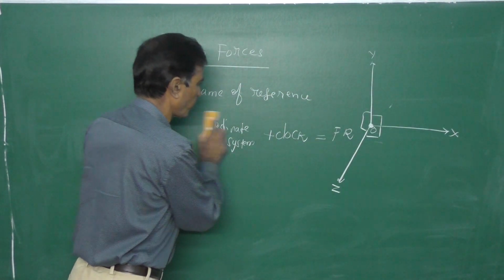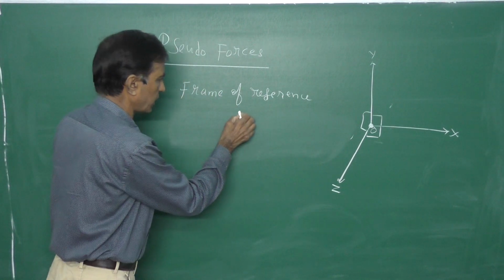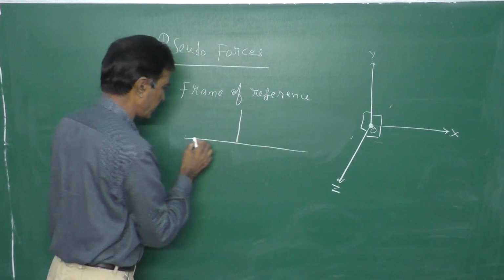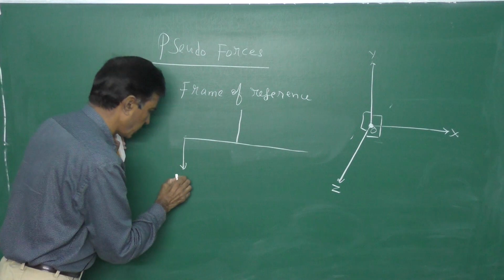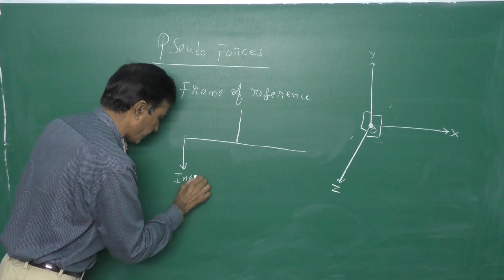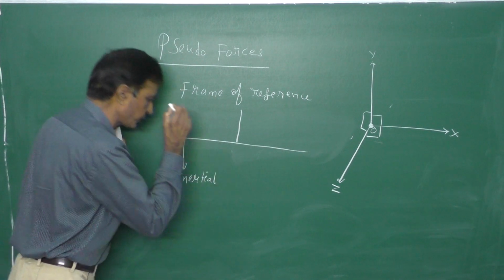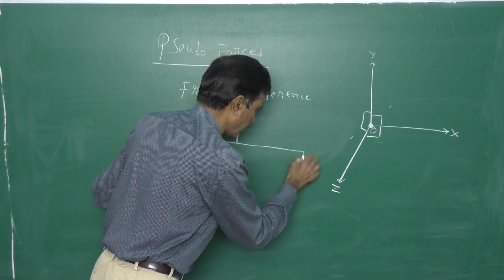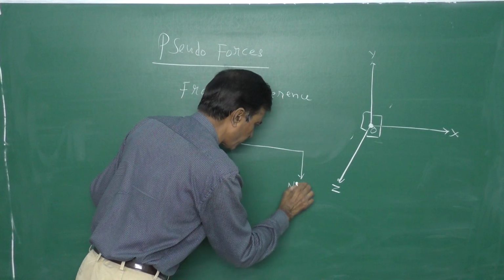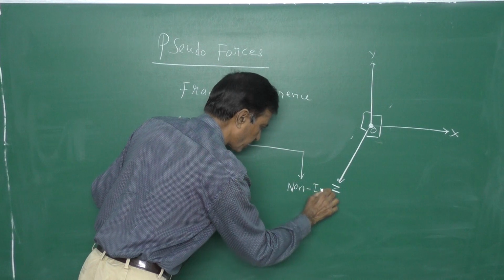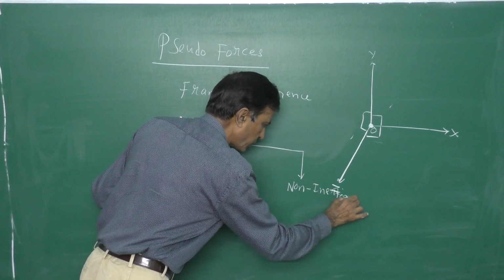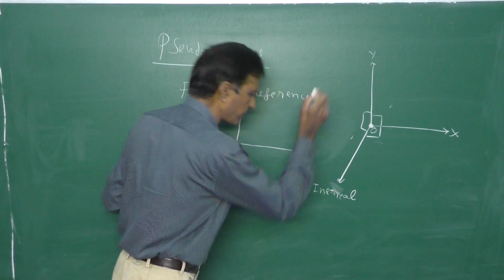One is called the inertial frame of reference, and the second is called the non-inertial frame of reference.